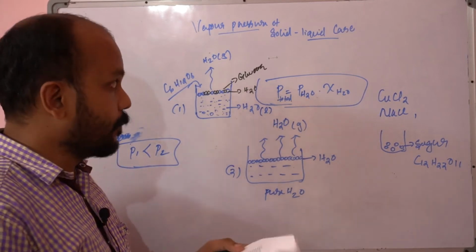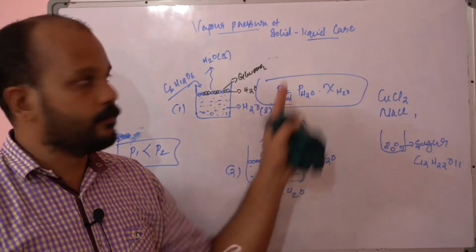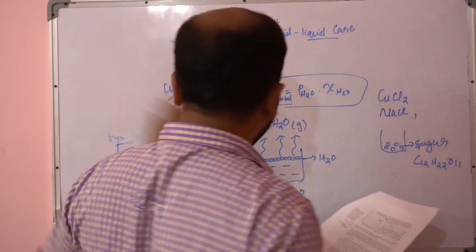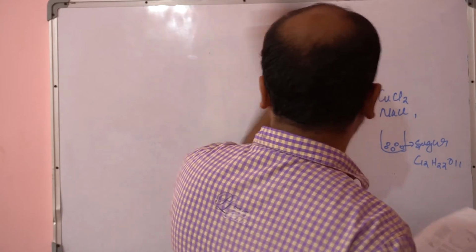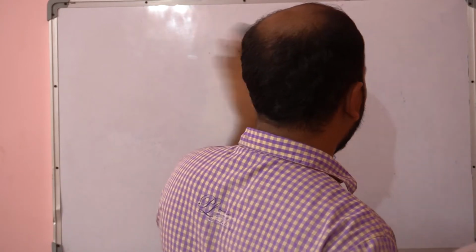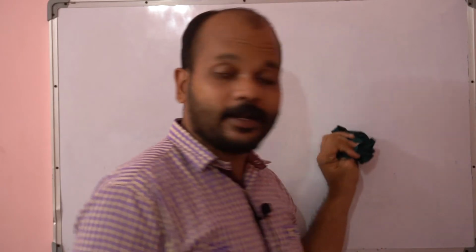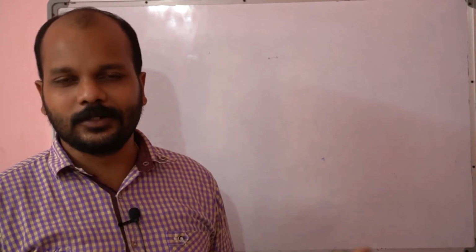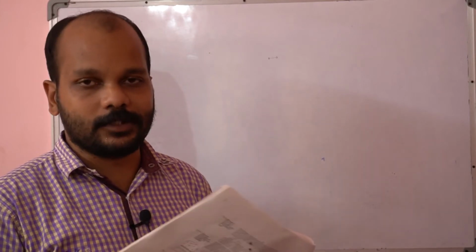That is the vapor pressure of a solid in a liquid, provided the solid is a solute. Then, about ideal and non-ideal solutions. Before that, let me ask a question. Is there anything ideal in life? Is there any person who is ideal, I mean somebody who is perfect, with no error, no abnormalities? Is there any system, particle or matter which is ideal?